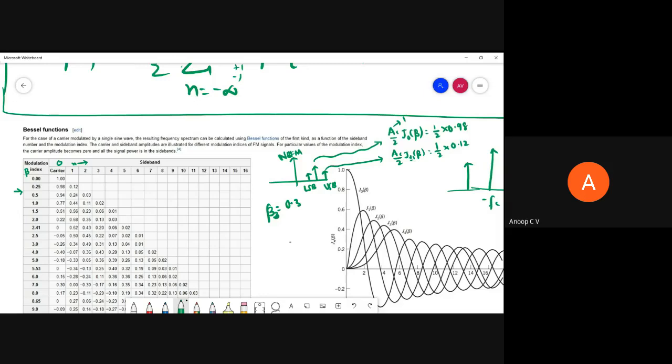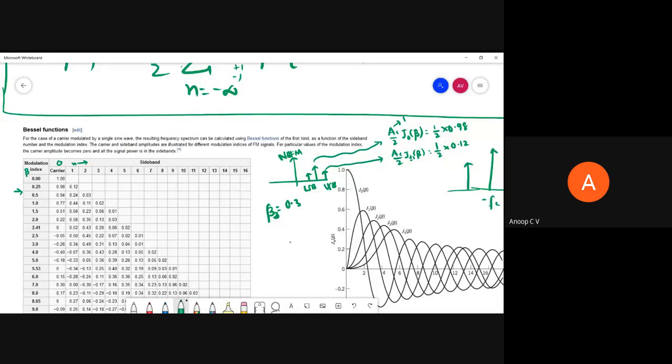We'll solve problems. I'll solve them later and upload it, but now I'm giving you an idea in case problems come from this. If beta is 0.3, it's between 0.25 and 0.5, so maybe you can take the average of these two.